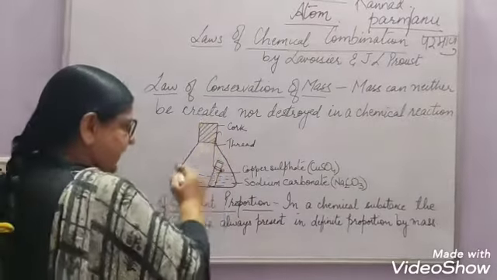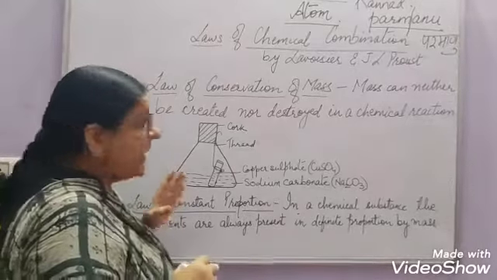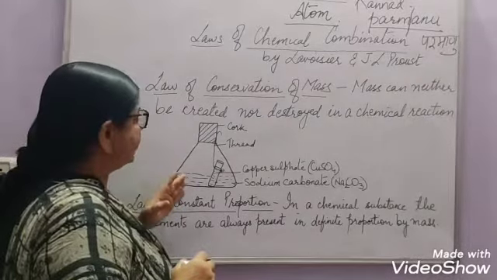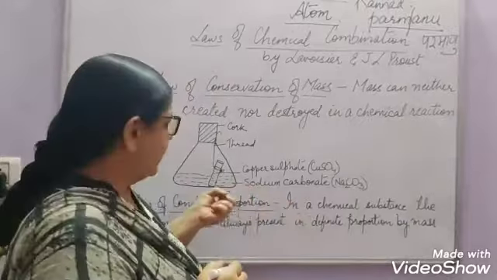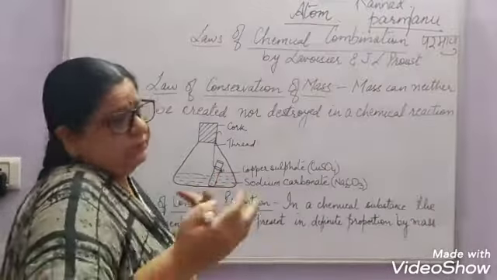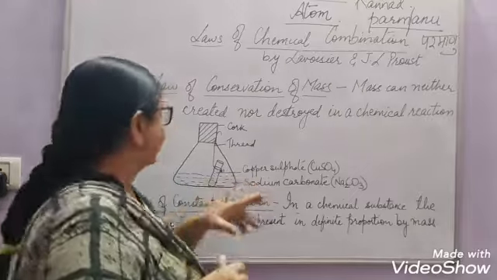We take a conical flask. This is known as a conical flask. In this conical flask, we can take any two substances which can react.